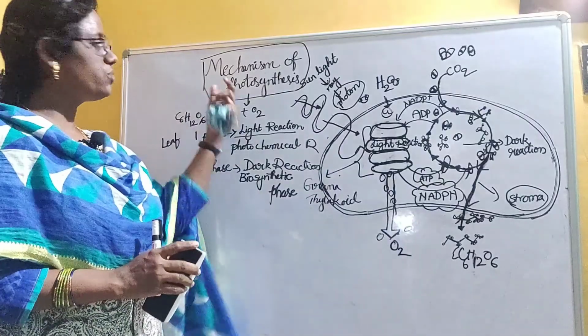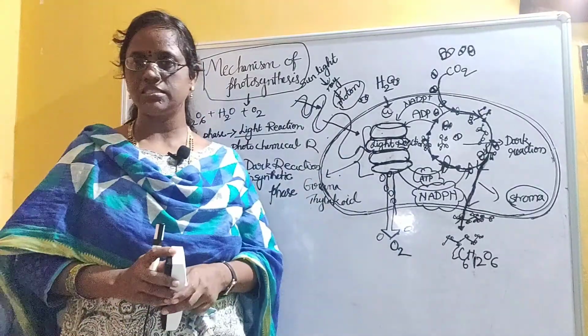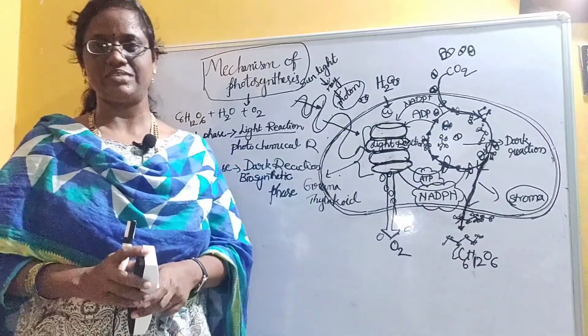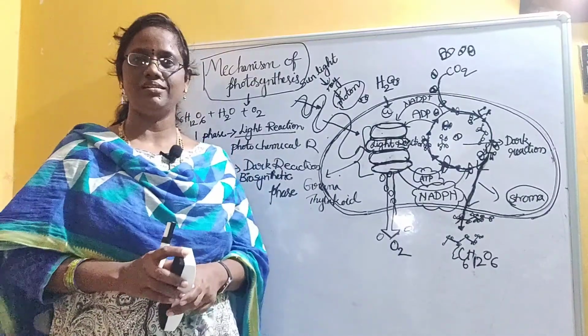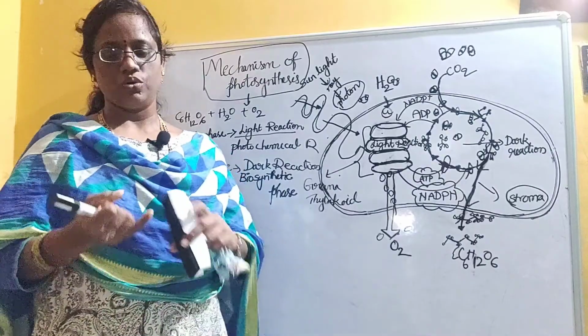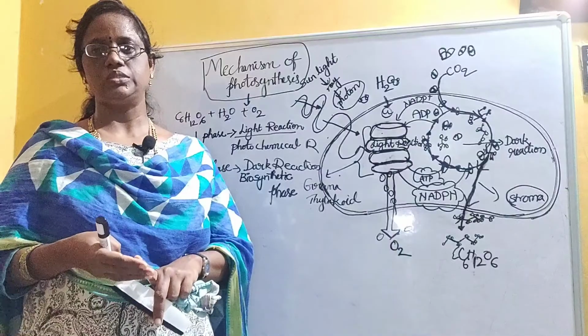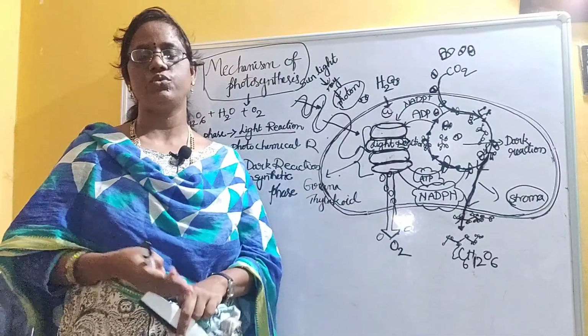So what are the factors required for photosynthesis? That is very good children, you know all the things. You are smart children. So carbon dioxide, water, chlorophyll, sunlight. All these factors are required for photosynthesis.